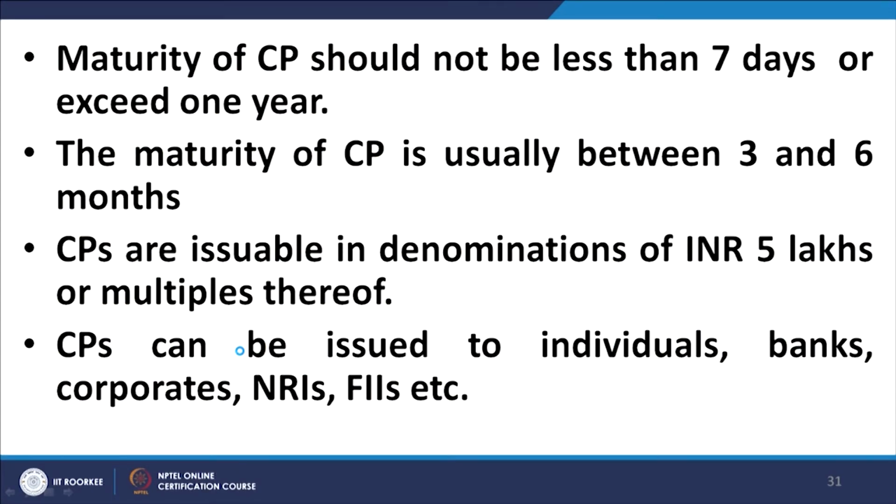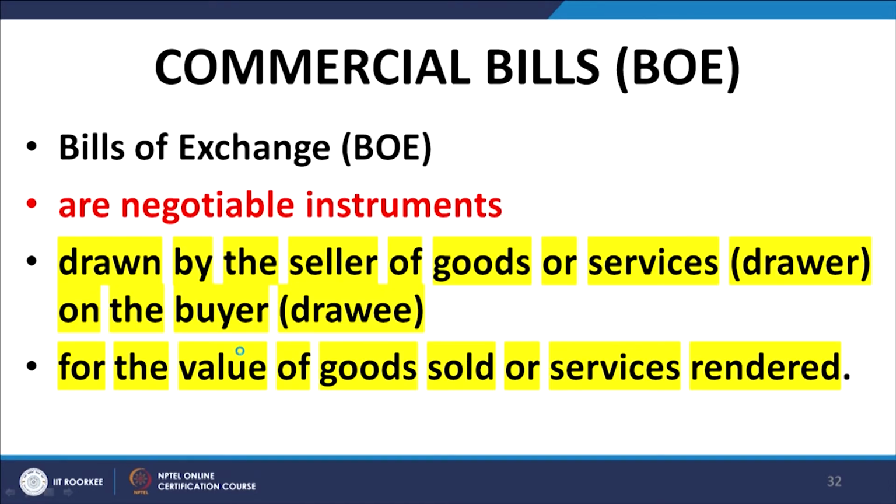Maturity of the CP should not be less than 7 days and should not exceed 1 year, although it is usually between 3 and 6 months. CPs are issued in denominations of rupees 5 lakhs or multiples thereof, and CPs can be issued to individuals, banks, corporates, NRIs, FIIs, etc., although they are usually privately placed.